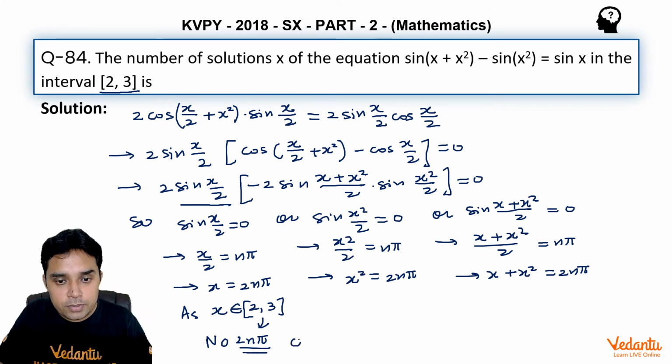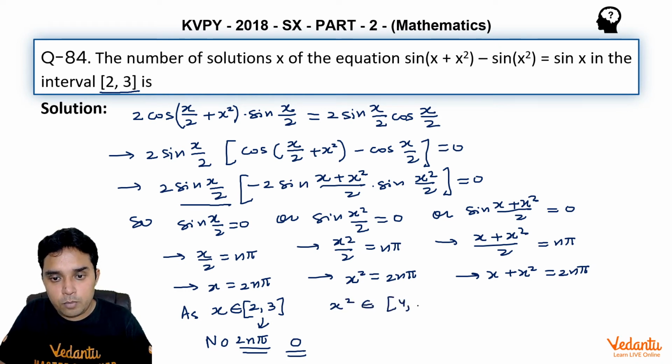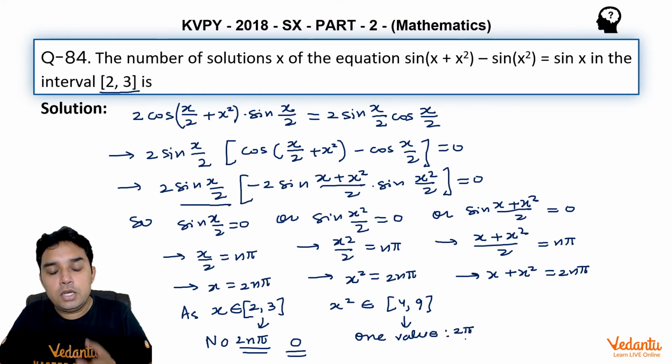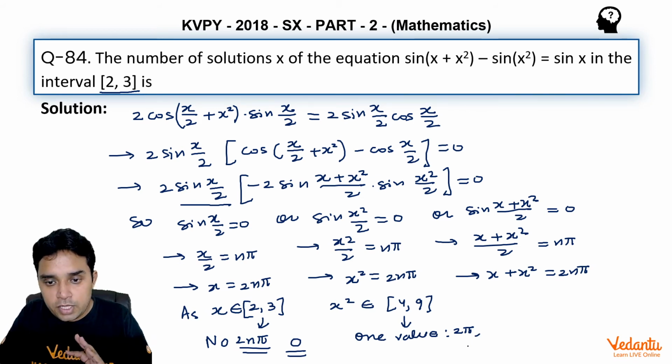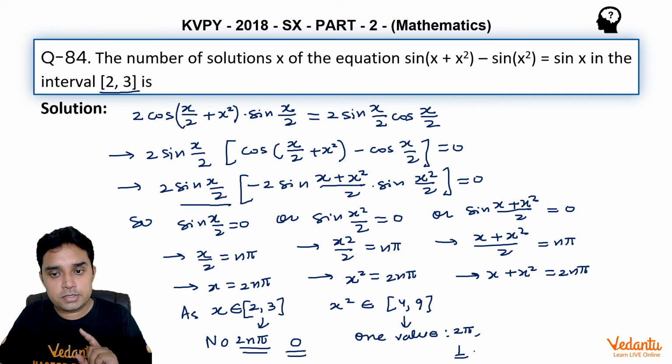So there will be 0 number of solutions here. Now this x square will be from 4 comma 9 close bracket, and in this case one value of this 2n pi, that will be 2 pi only, because 2 pi is 6.28 and next value, that is 4 pi, will be bigger than 9. So there will be only one solution here for this.